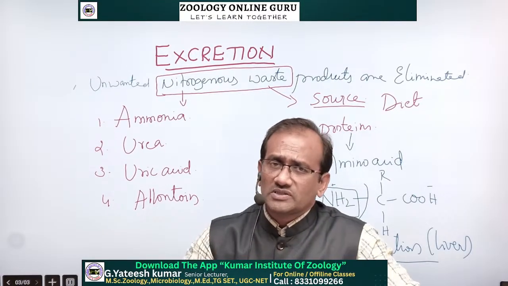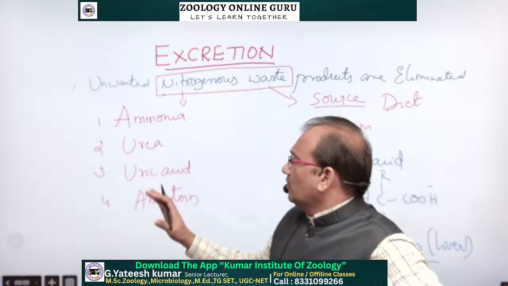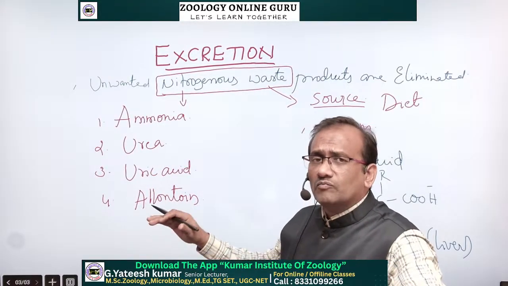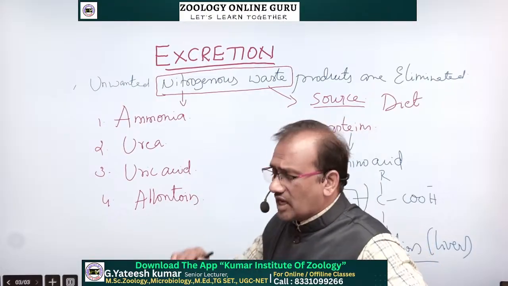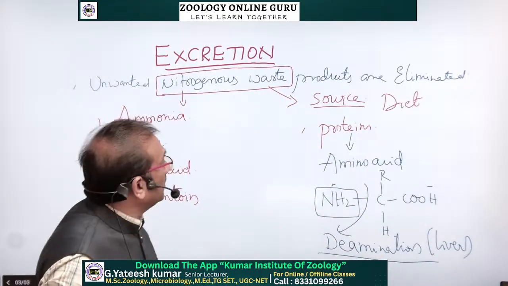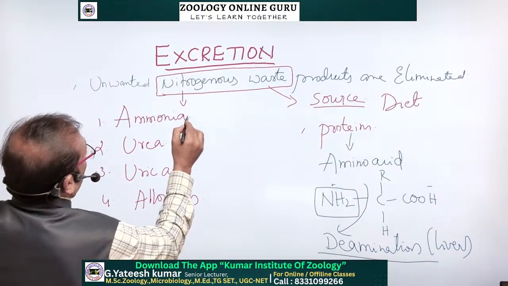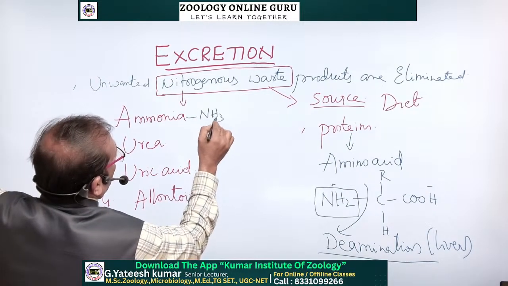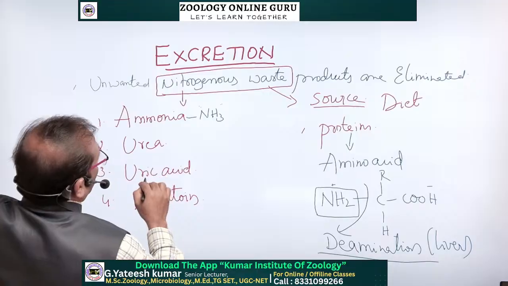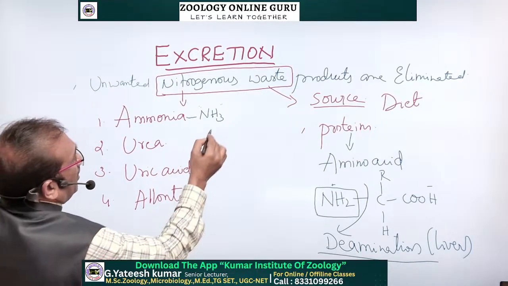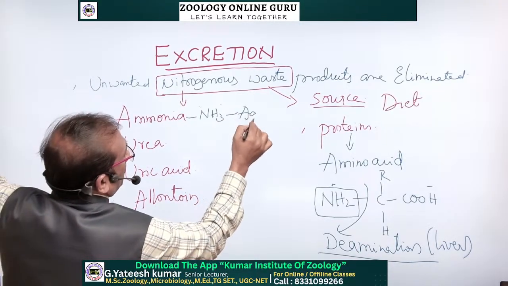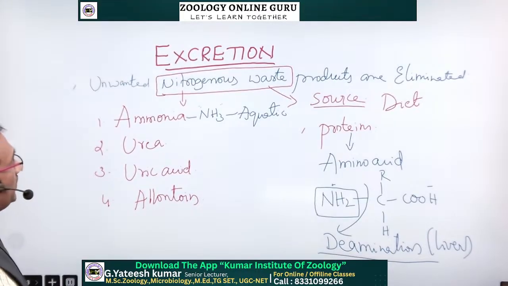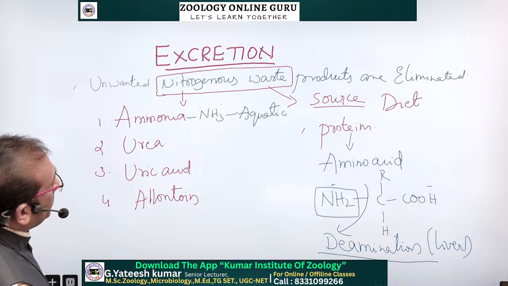What are those excretory products? These are some of the most important excretory products eliminated by most organisms. One is ammonia, NH3. Which organisms excrete ammonia? All aquatic organisms release ammonia as the excretory product.